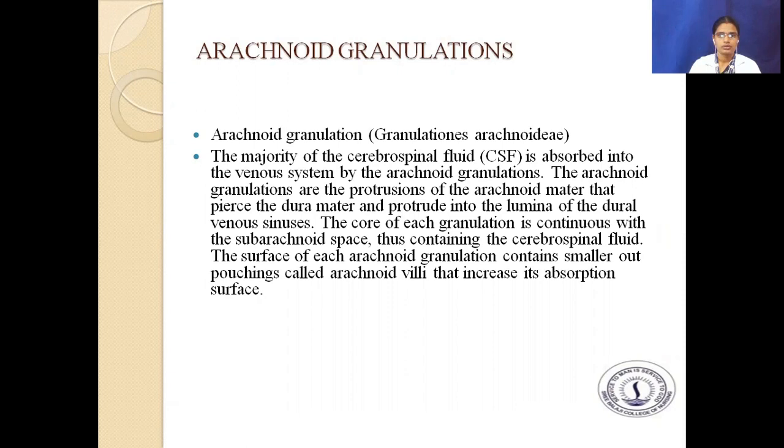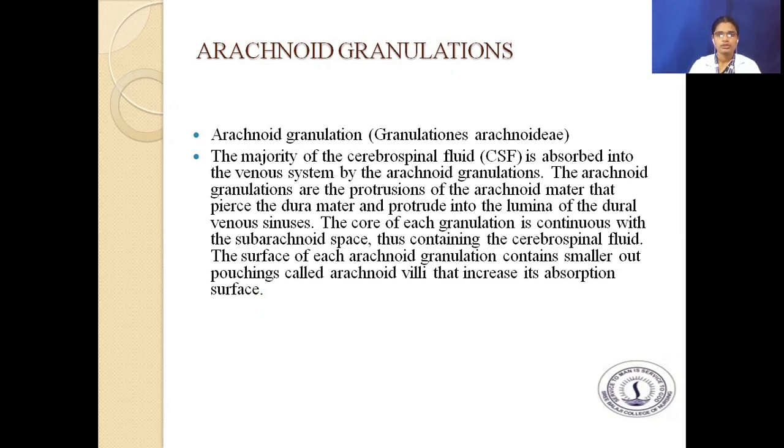Arachnoid granulations. The majority of the cerebrospinal fluid is absorbed into the venous system by the arachnoid granulations. The arachnoid granulations are protrusions of the arachnoid mater that pierce the dura mater and protrude into the lumina of the dural venous sinuses.